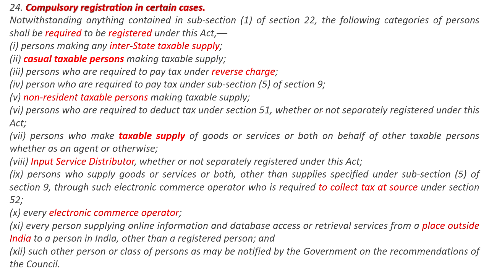Casual taxable persons means those who are not residing in one specific place. Say for example, in an exhibition, they conduct an exhibition in Vijayawada, and these exhibition people come from Gujarat or Haryana or whatever other states. They will be here for a specific period of time, and after that they don't conduct business here in AP. Such casual nature of persons for whom tax is to be paid are called casual taxable persons. They also have to take compulsory registration.